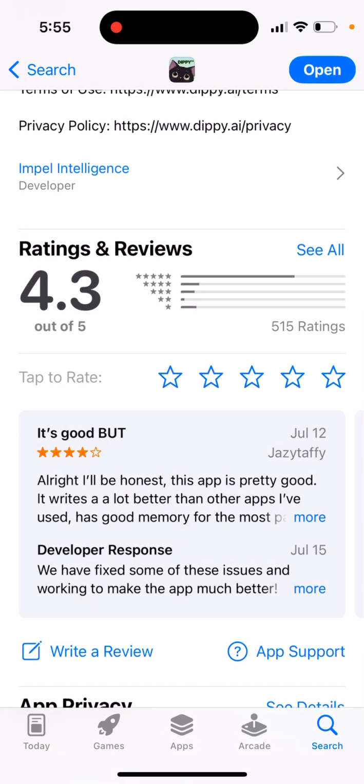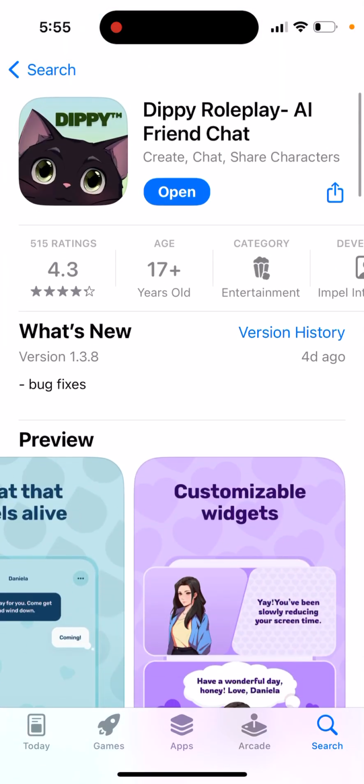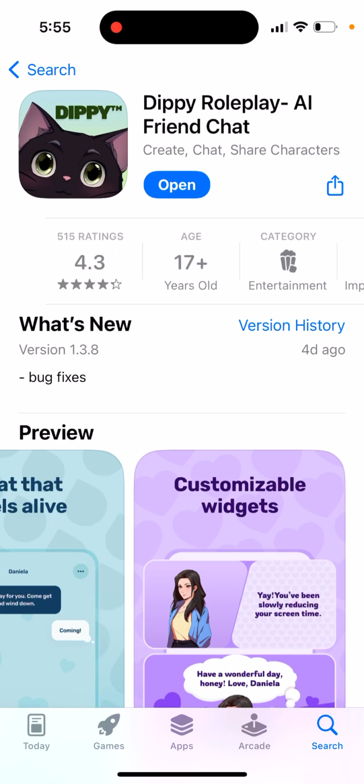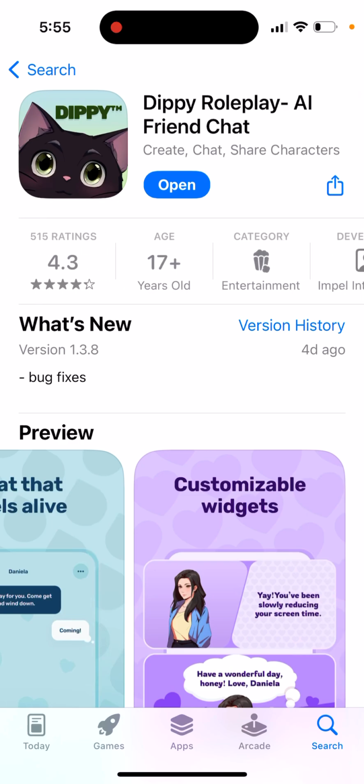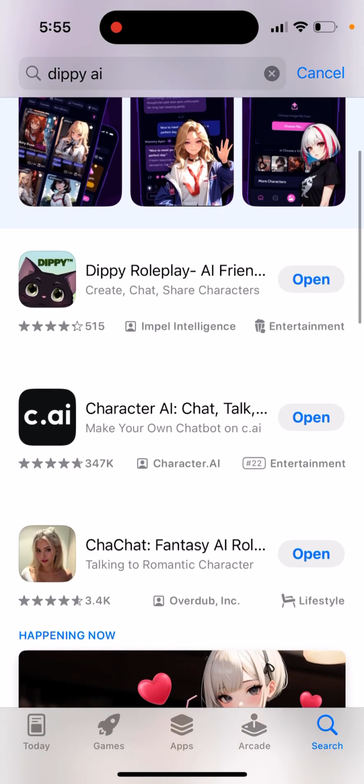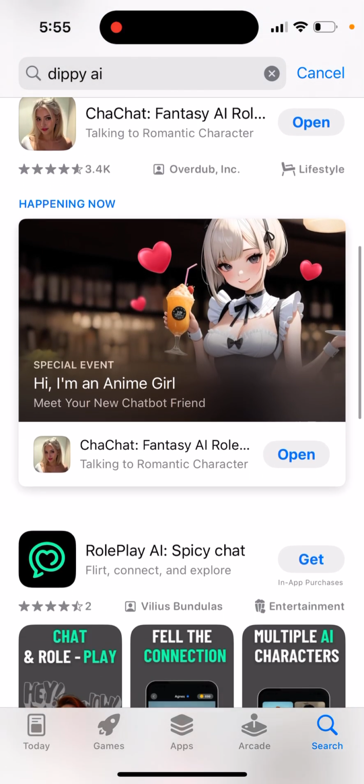But I mean, it's getting somewhere. It's getting some traction on TikTok. It's not yet in the top charts, so probably it's not that well maintained as Character AI or Talkie AI. So it's just not there yet. But here you can just see that.